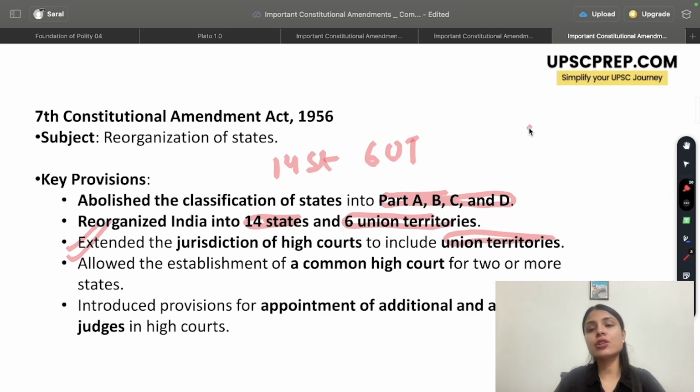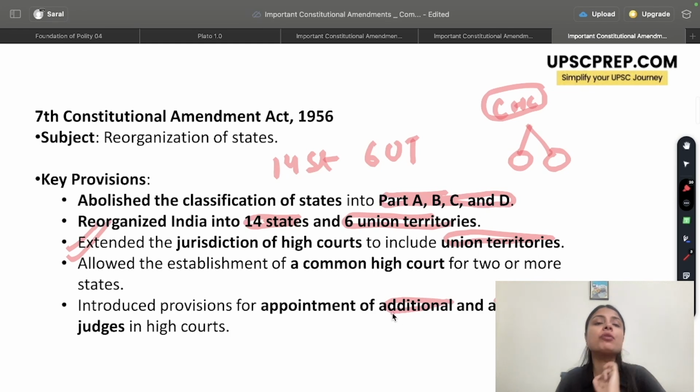Similarly, it was said that two or more states can have a common high court. So, for example, Punjab and Haryana have a common high court which takes care of both Punjab as well as Haryana. One more thing that was done was it was permitted to have additional and acting judges in the high court so that the workload of the judiciary could be managed.